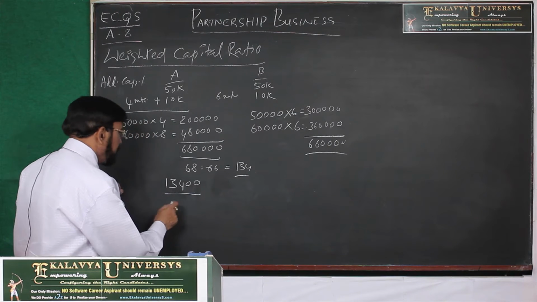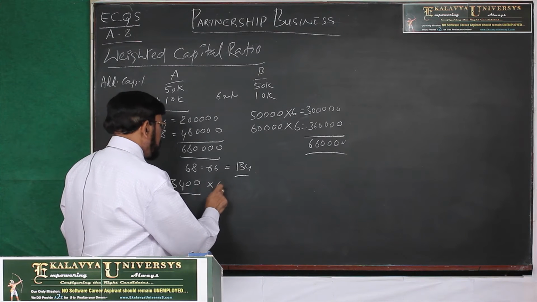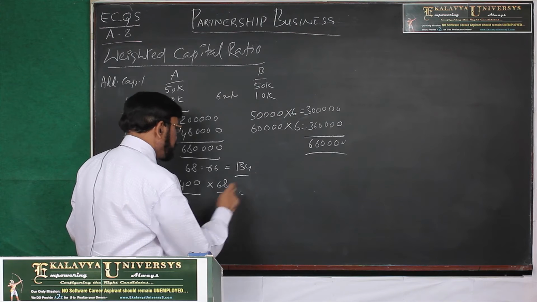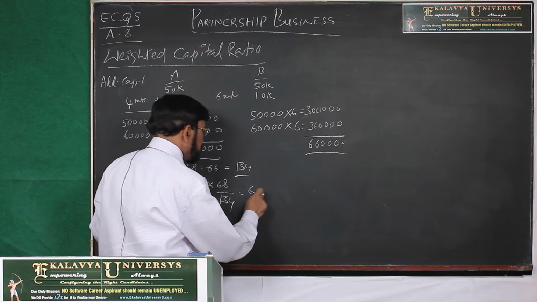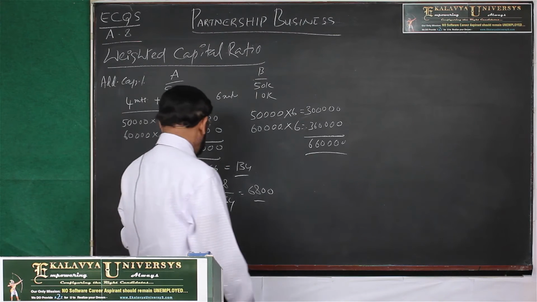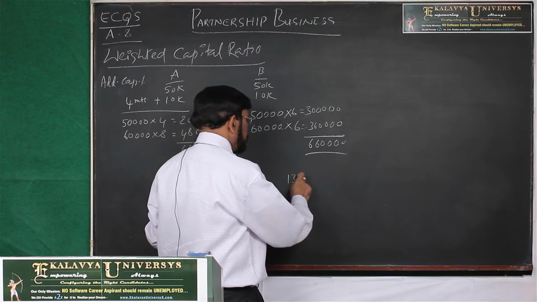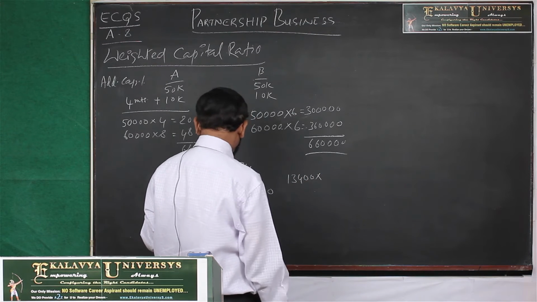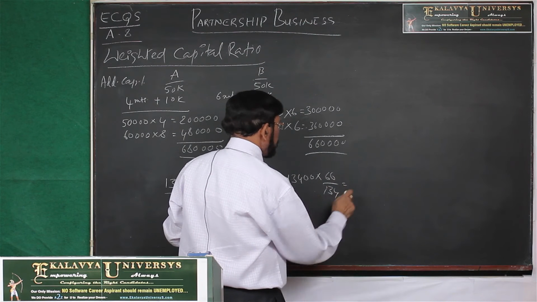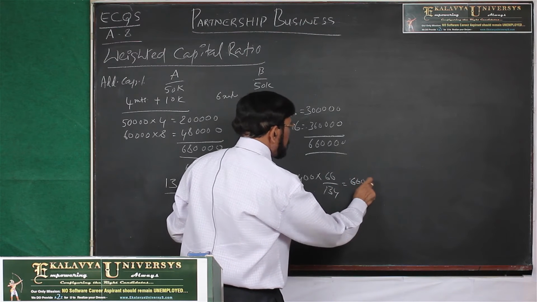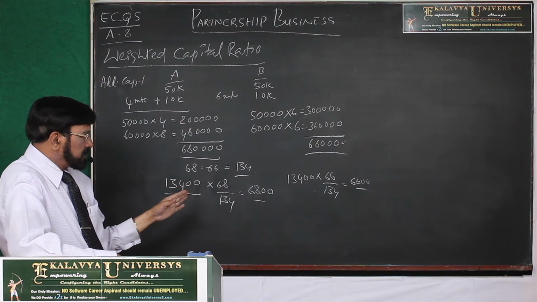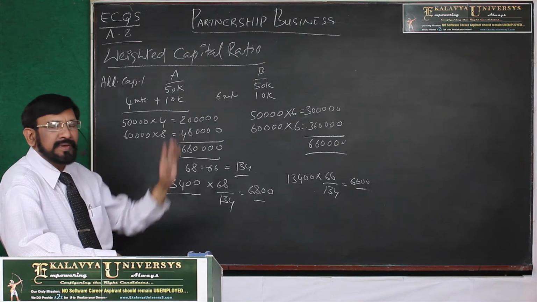A's share is 13,400 into 68 by 134, then 6,800 is the profit of A. And now let us come to B. 13,400 into 66 by 134. In this weighted capital ratio, we have distributed the net profits between A and B.